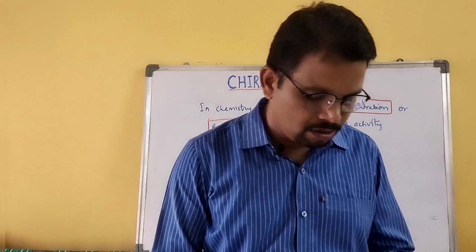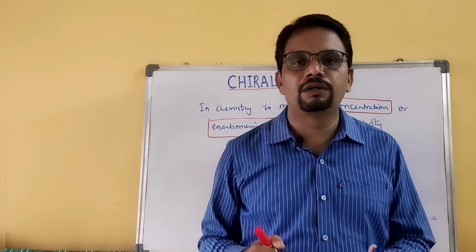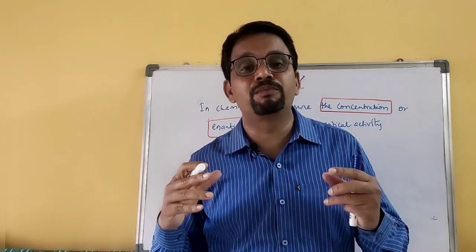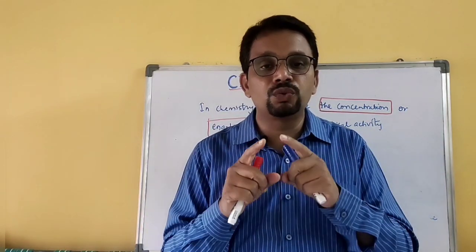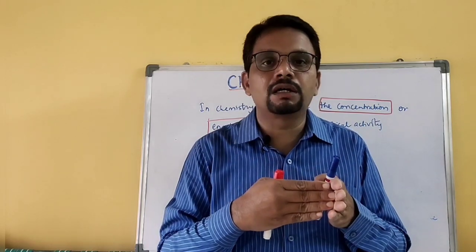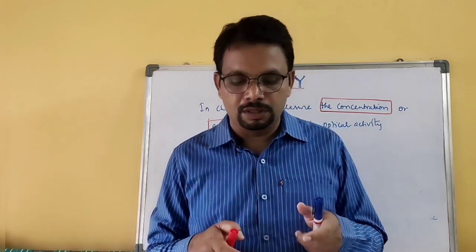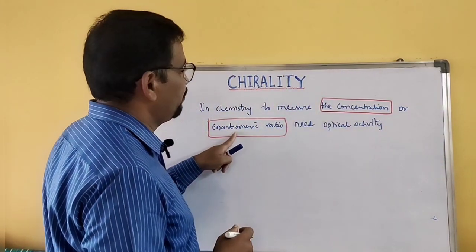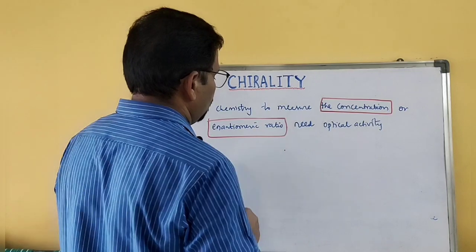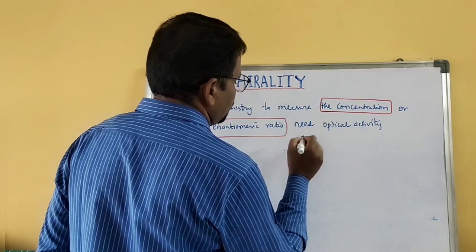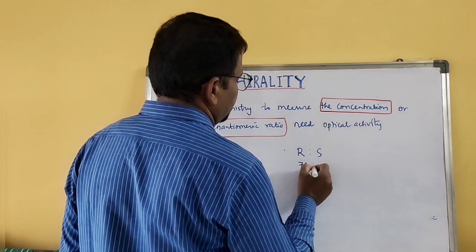Suppose a compound exists as enantiomers, and you pass plane polarized light through that compound. That compound contains two enantiomers. If you pass the plane polarized light through it, the enantiomer ratio can be found out. Suppose R and S: what is the ratio of the R enantiomer and the S enantiomer? That means 70-30, like that.